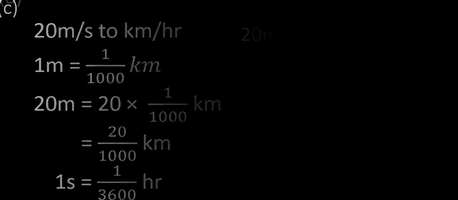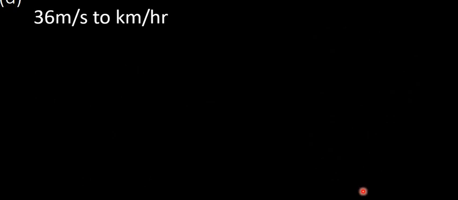Lastly, let's look at D, that is 36 meters per second to kilometers per hour. So we said that this is the same as 36 meters divided by 1 second. So we shall first convert the 36 meters to kilometers and then the 1 second to hours.